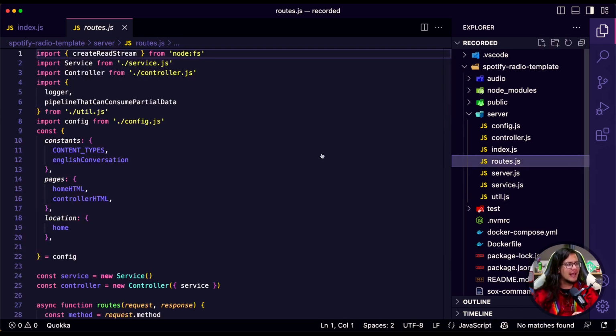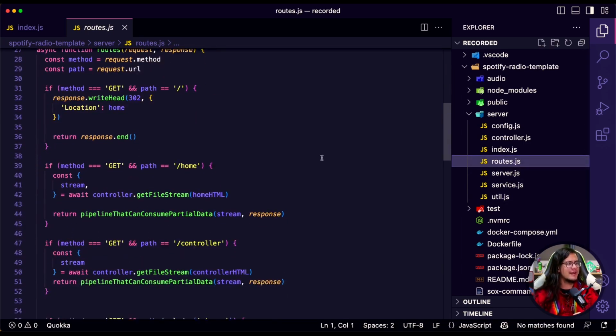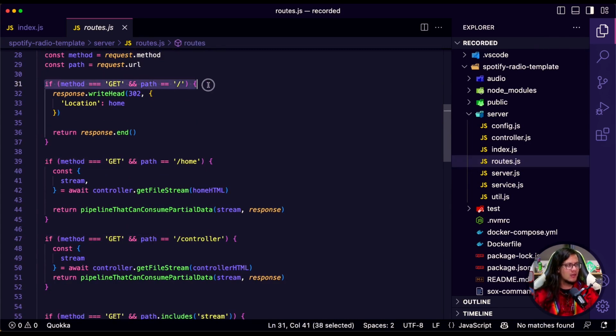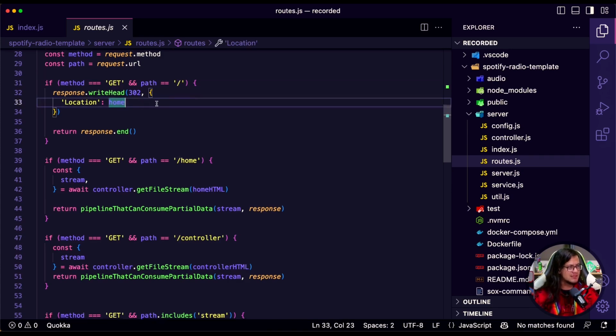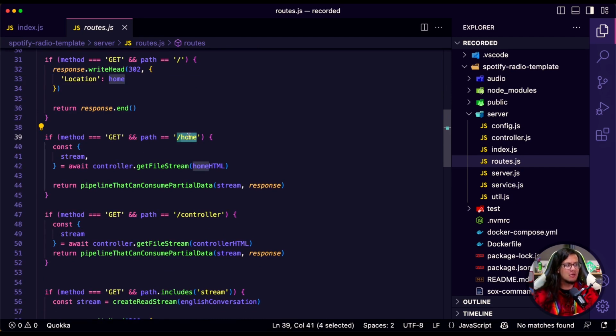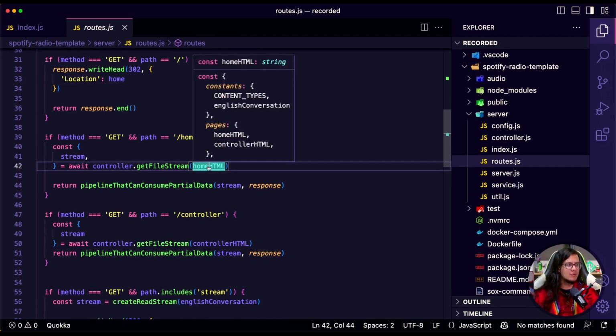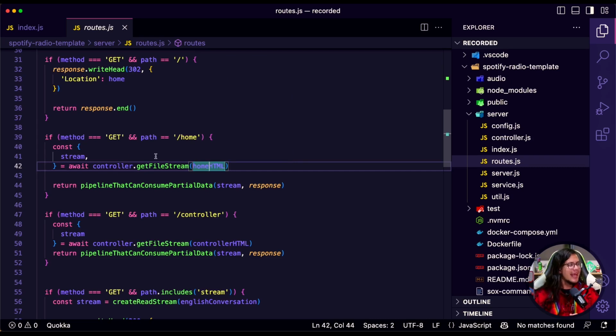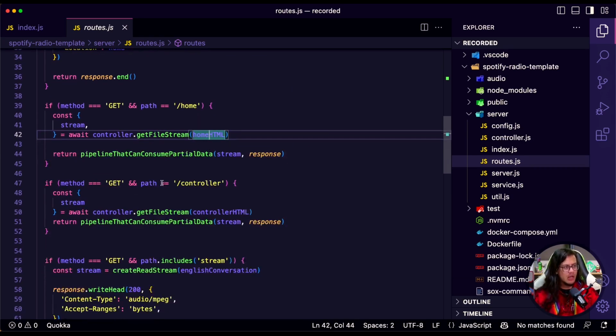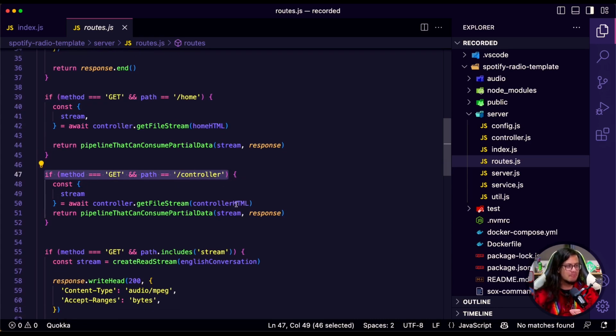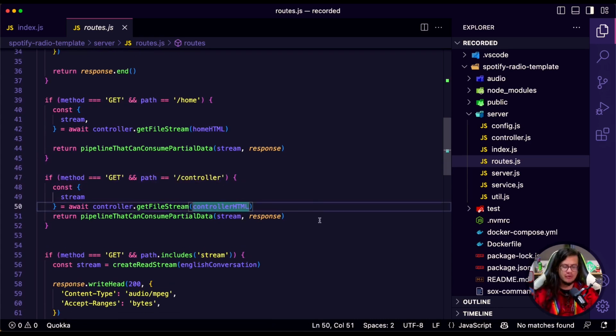Okay, we also have routes. On the route side, I'm going to say, if you try going to just slash, I'm going to redirect you to home, okay? Just that. When you go to home, I'm going to grab that file, which is the home HTML, and send it right away to the users. Nice. Controller, the same thing. The page controller, I'm going to get the page and just send it away, okay?